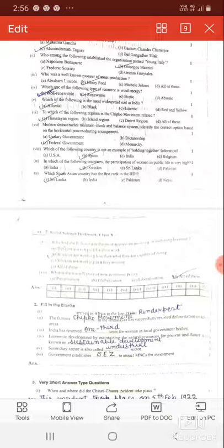ठीक है. अब हम आ रहे हैं आपके फिल इन द ब्लैंक्स में. Rinderpest arrived in Africa in the late 1880s. ये कौन सी डिजीज़ थी आपकी? रैंडम पेस्ट. The famous Chipko movement in the Himalaya successfully resisted deforestation in several areas. इसका आंसर है आपका चिपको मूवमेंट.